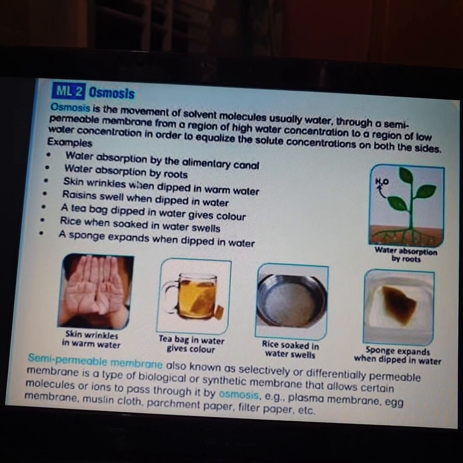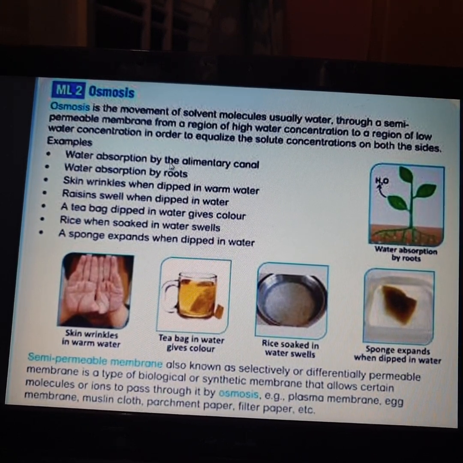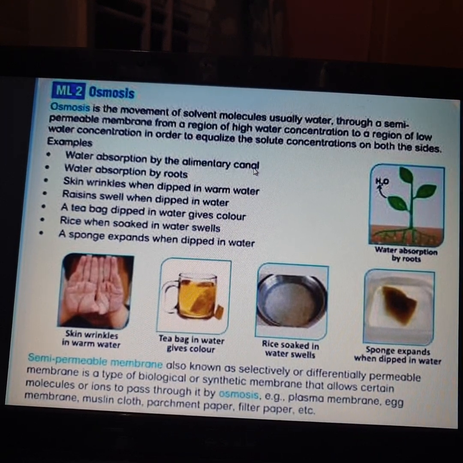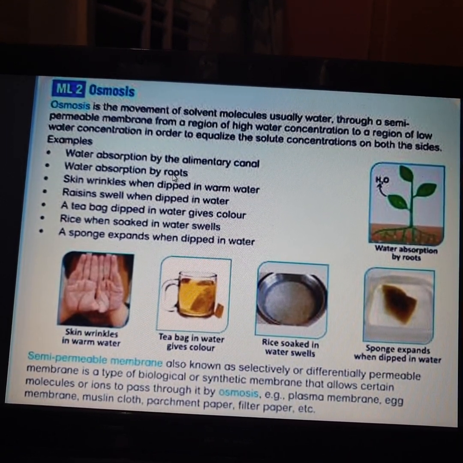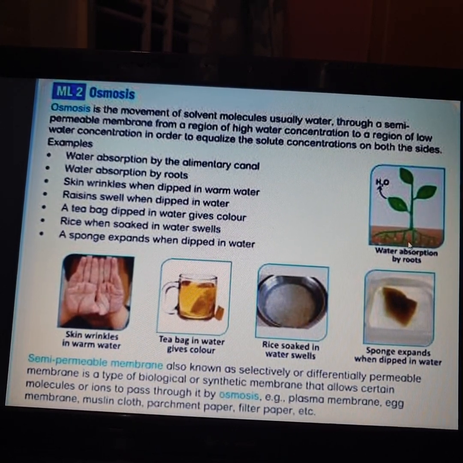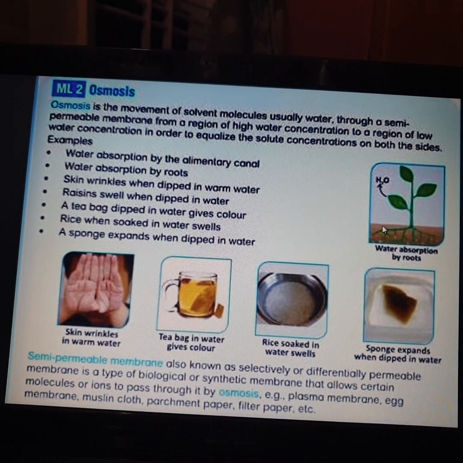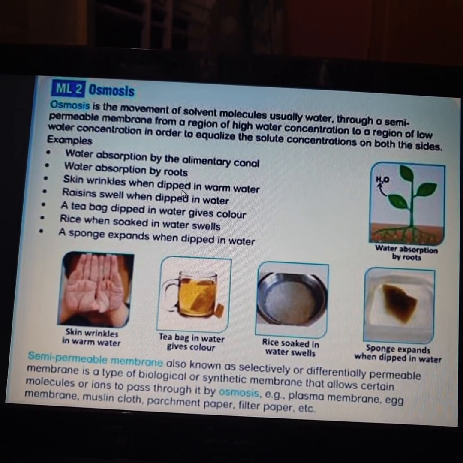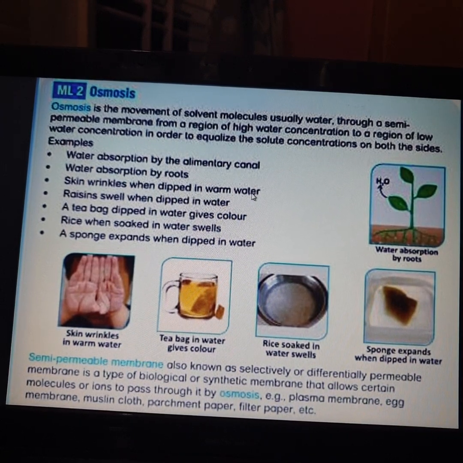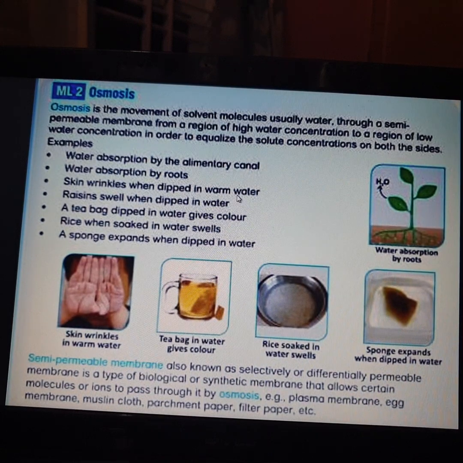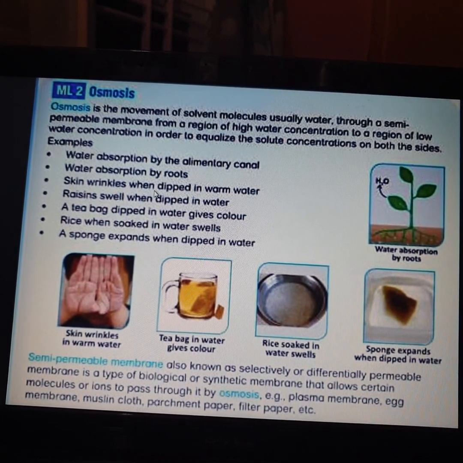For example, water absorption by the alimentary canal. Whenever you are drinking water, the water has to be absorbed by the alimentary canal. Water is absorbed by the roots. Whenever you are watering a plant, that water will be absorbed by the roots. That is the process of osmosis. Skin wrinkles when dipped in warm water. Whenever you dip your hand in warm water, your skin wrinkles.